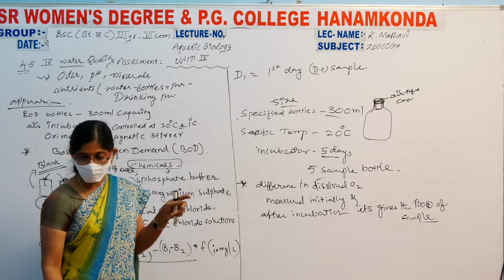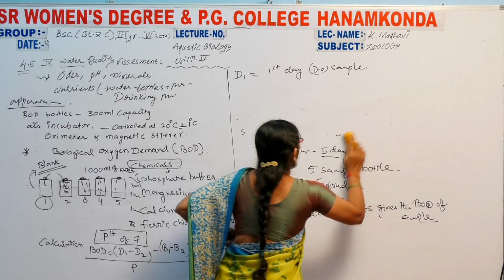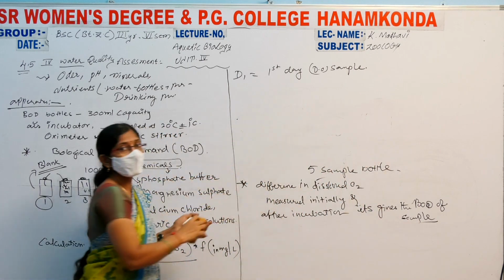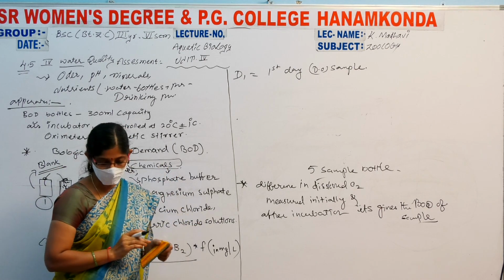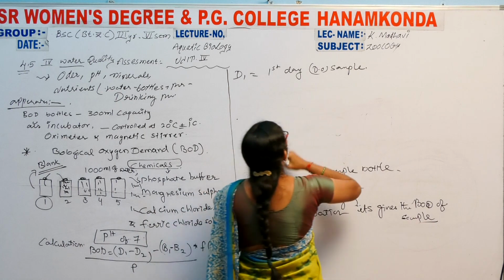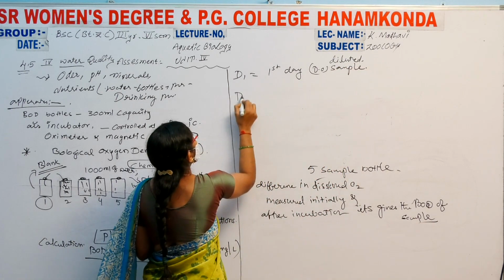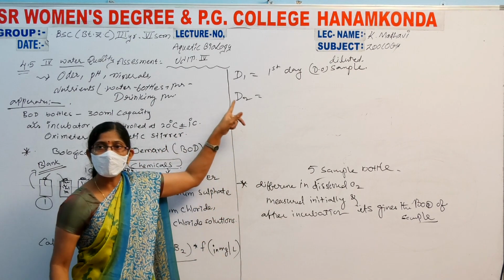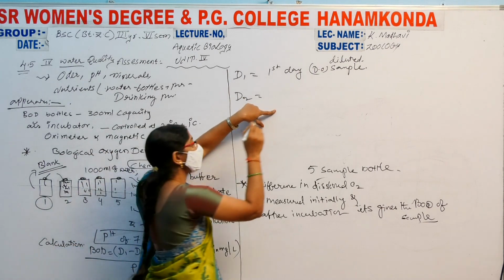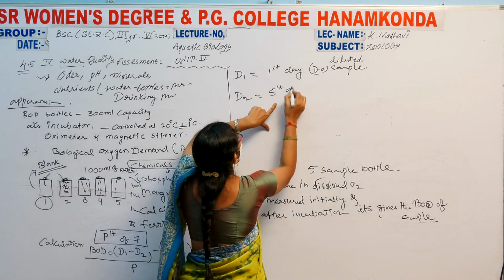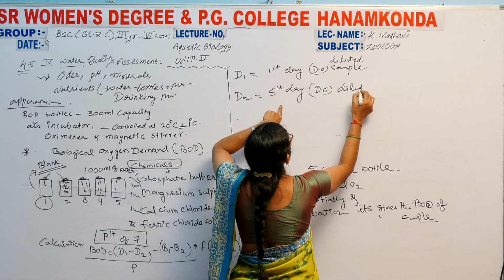And next, where is D2? D1 is equal to the first day dissolved oxygen of diluted samples. And D2 means the final 5th day dissolved oxygen of diluted sample.